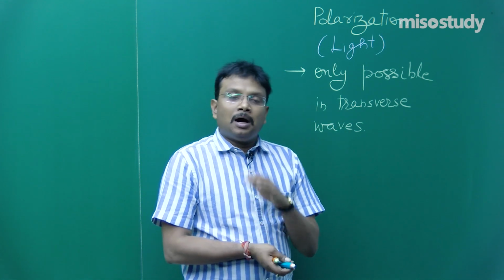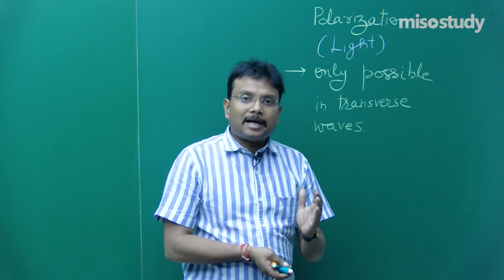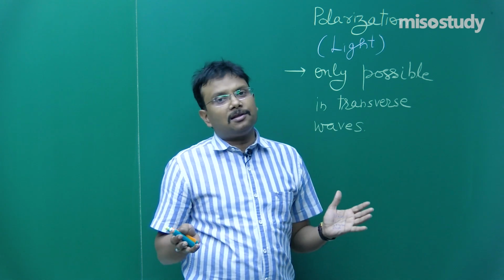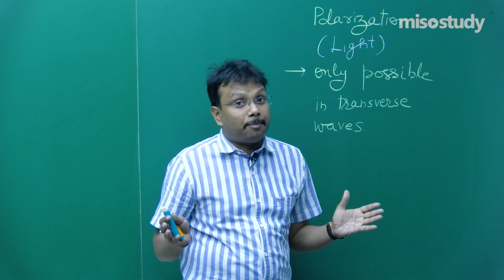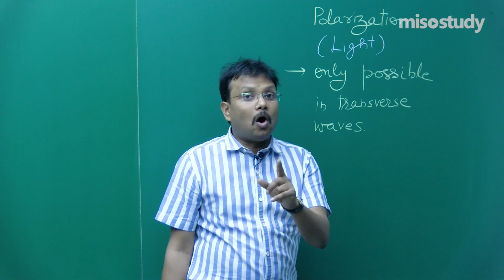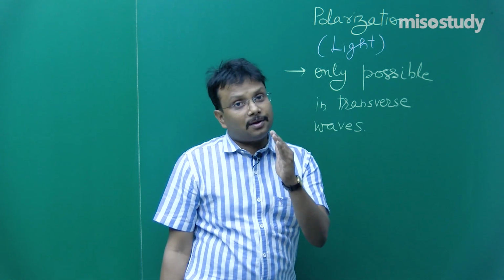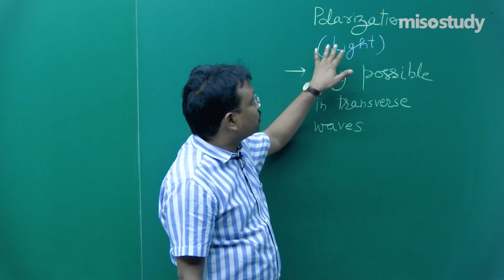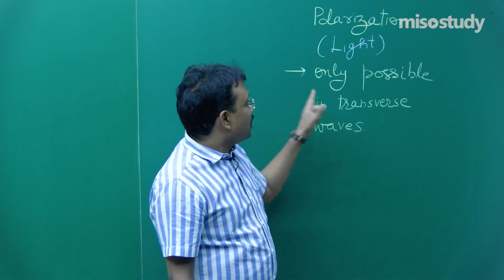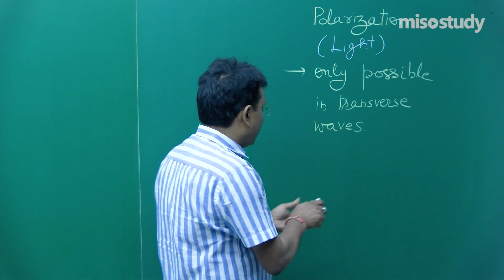Number 2, reflection, refraction, interference, diffraction, all these things can take place in any type of waves, but polarization is something that can take place only in transverse waves, fine. So a sure short test of a transverse wave is polarization. So only possible in transverse wave.